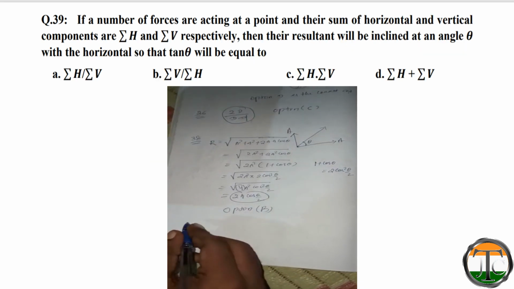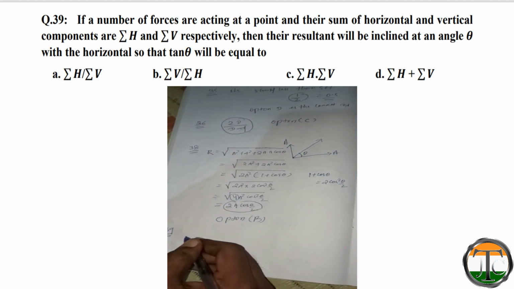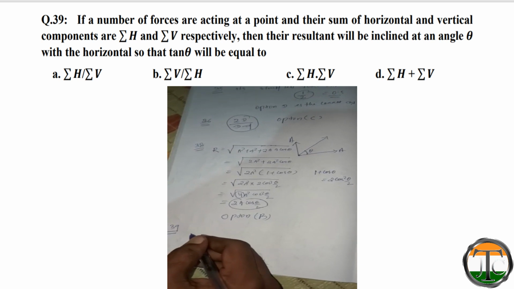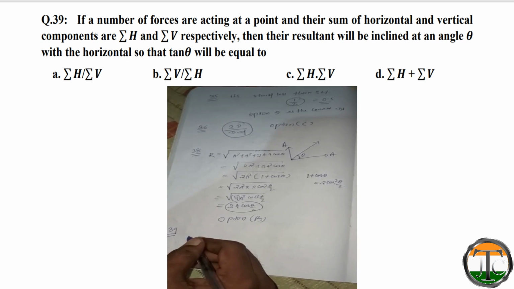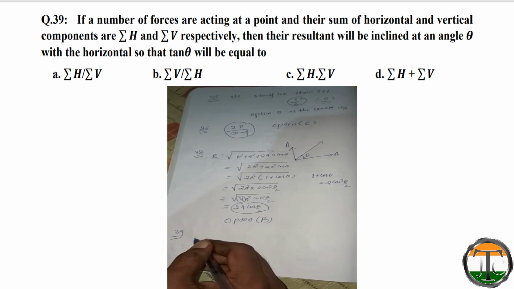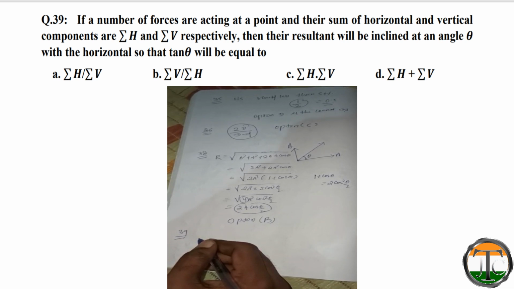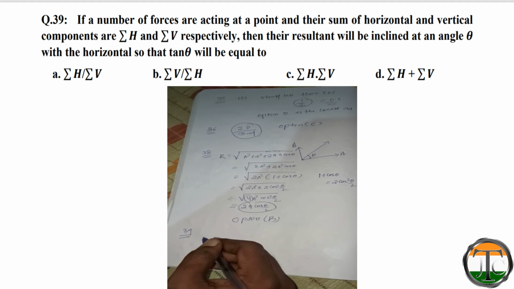Now we will solve question number 39. Question is, if a number of forces are acting at a point and their sum of horizontal and vertical components are summation H and summation V respectively, then their resultant will be inclined at an angle theta with the horizontal, so that tan theta will be equal to, four options are given: summation H by summation V, summation V by summation H, summation V into summation H, summation V plus summation H.